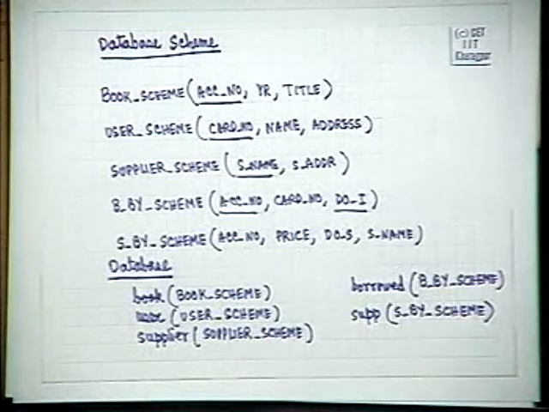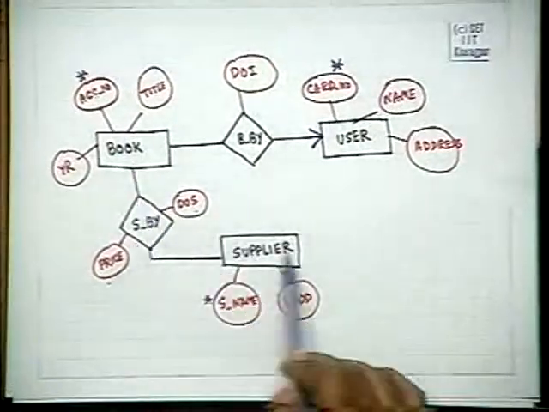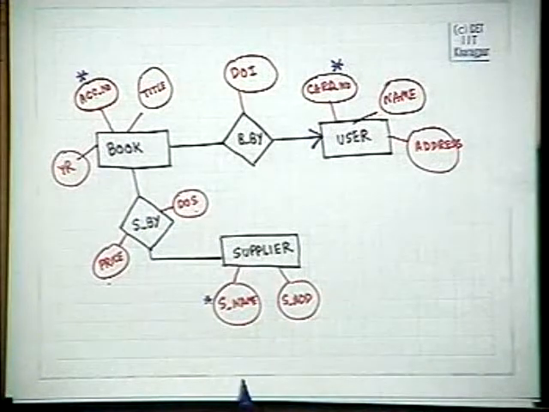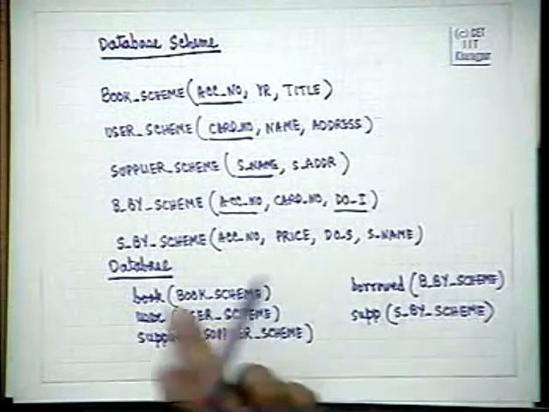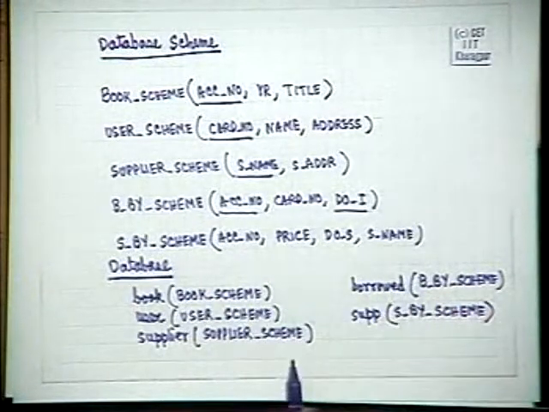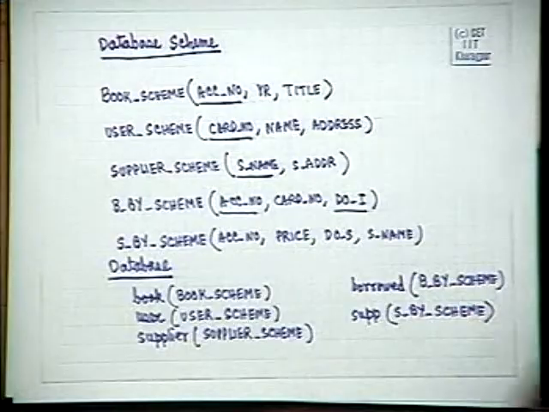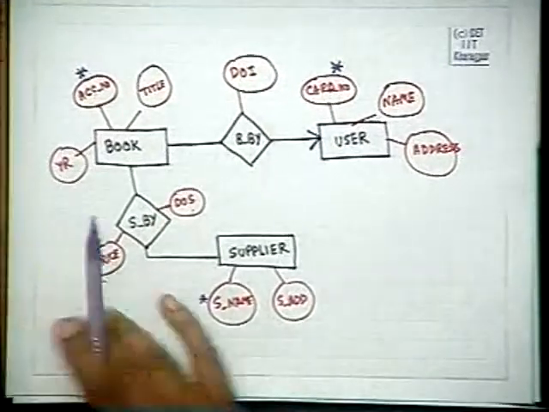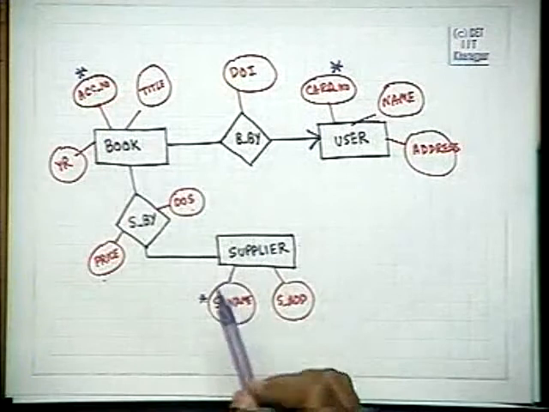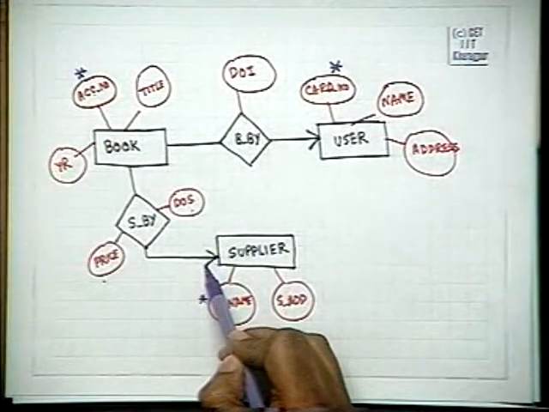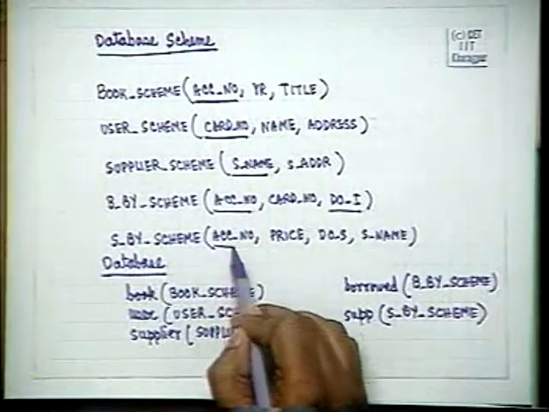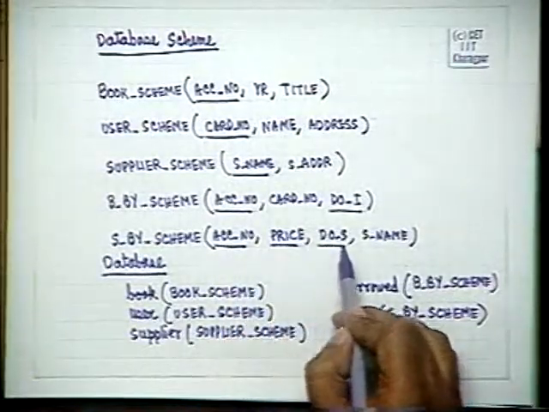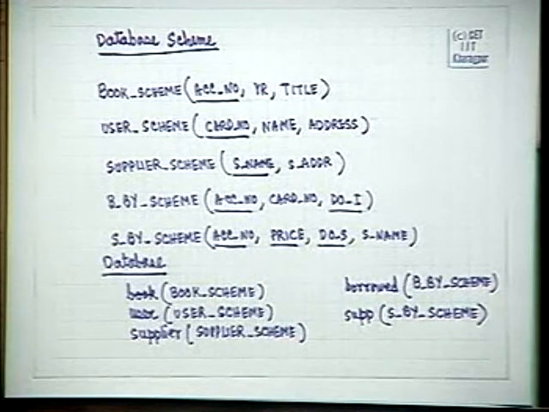Whereas, the supplied by relationship does not have any constraints, and it is a many relationship. If it is a many relationship, then all of them together will form the primary key. But if you put in the constraint that a particular book which has a particular accession number can be supplied by only one supplier, then immediately we will get accession number, price, date of supply to form the key to this scheme.